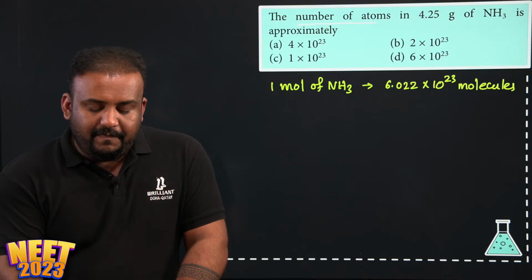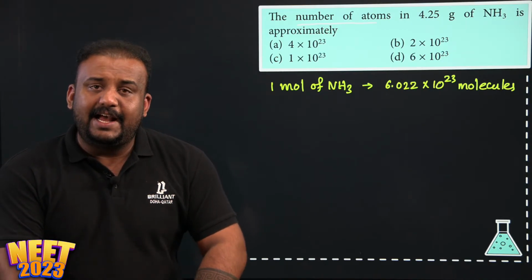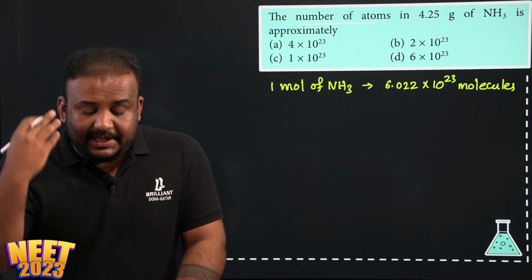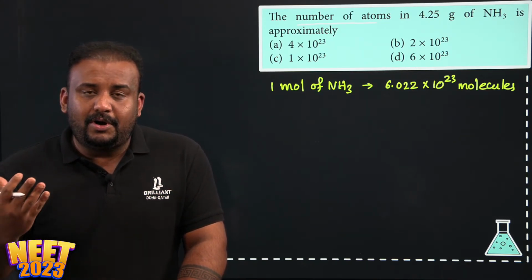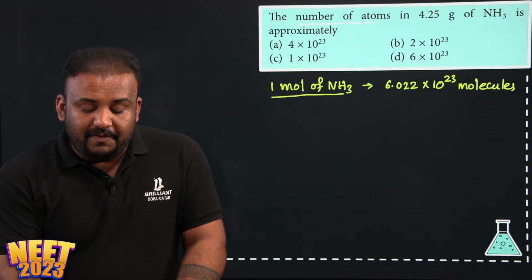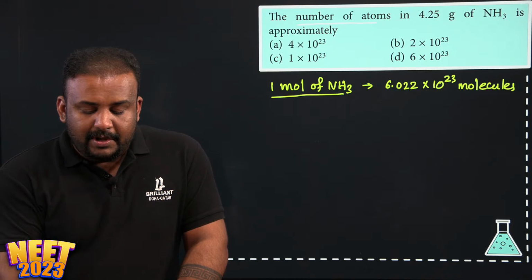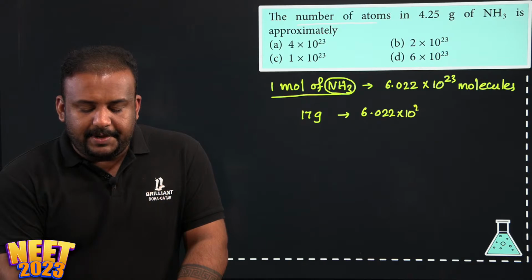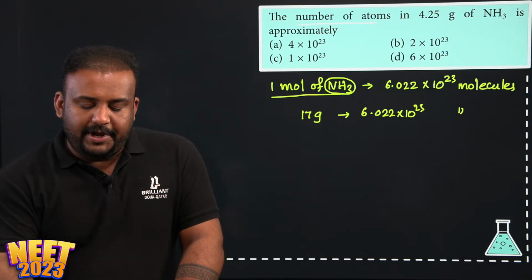Now you tell me, can we express that 1 mole of ammonia in terms of mass? Yes, of course, because in ammonia, nitrogen is 14 and hydrogen 3 are there. So 14 plus 3 is 17 gram. 17 gram is going to have 6.022 into 10 raised to 23 molecules of ammonia. Correct?